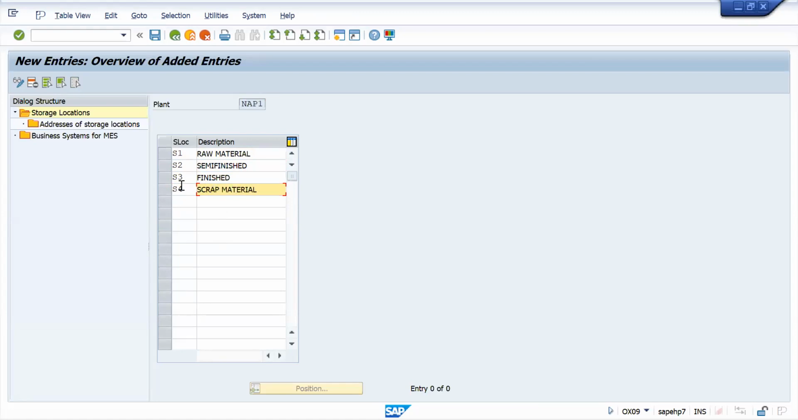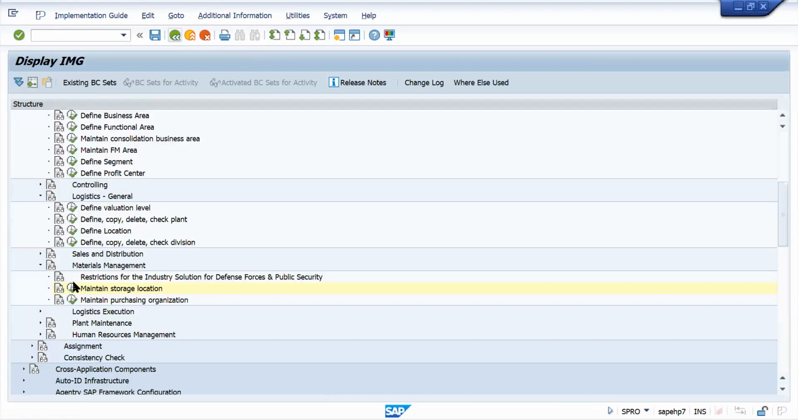Scrap material you can create separately. Once you create, just press enter and save. Right, now location is done. Now what we need to do? We need to create a purchase organization.